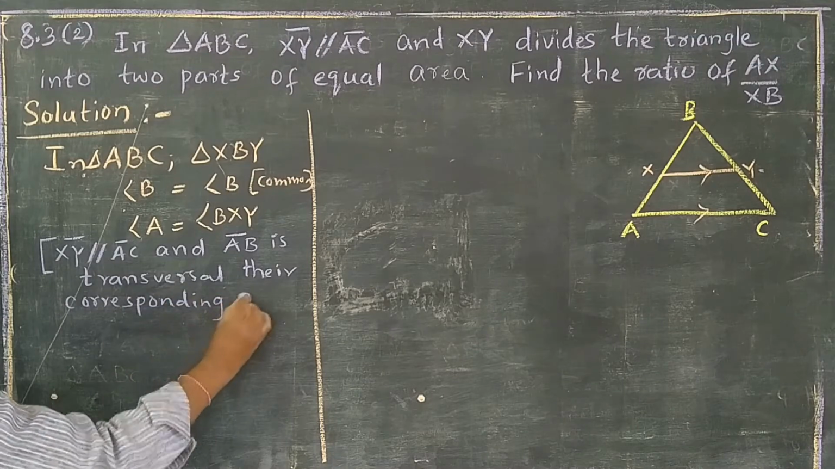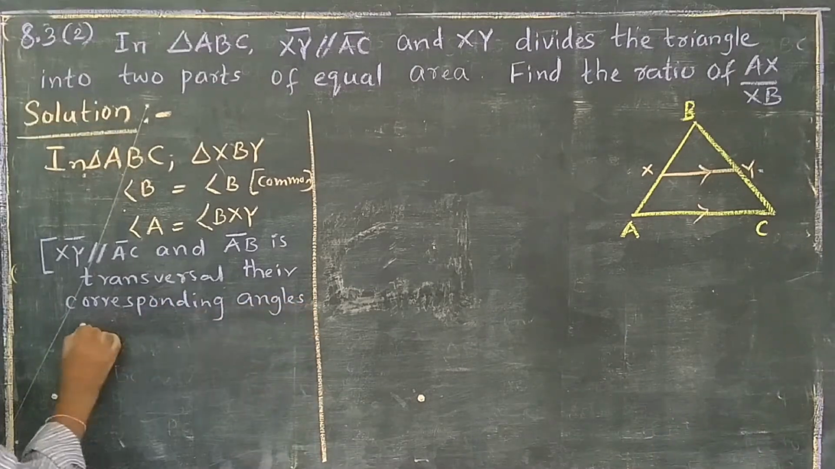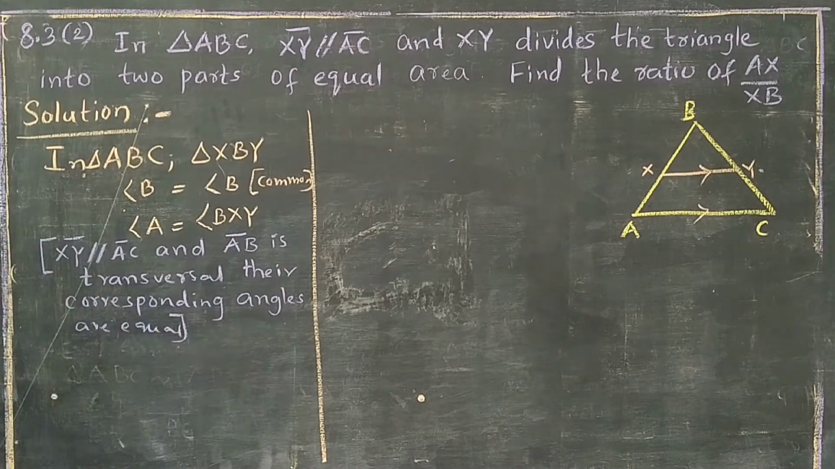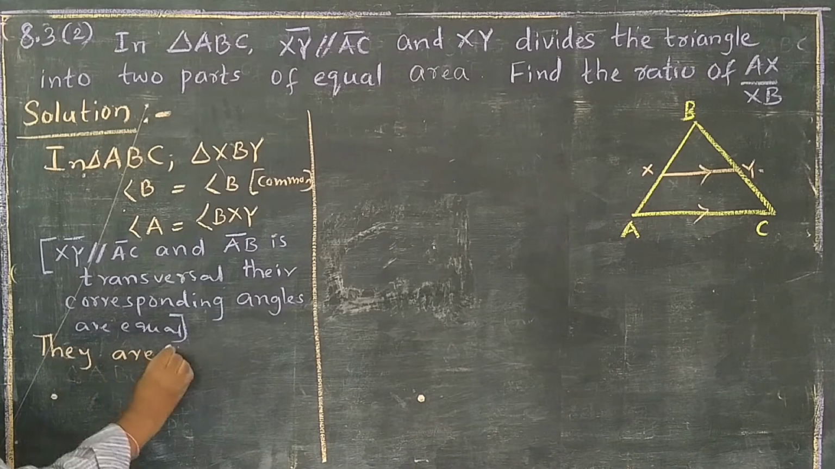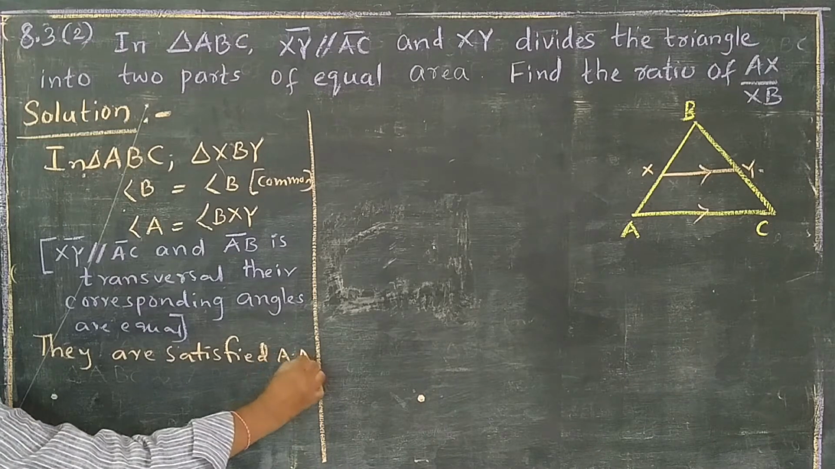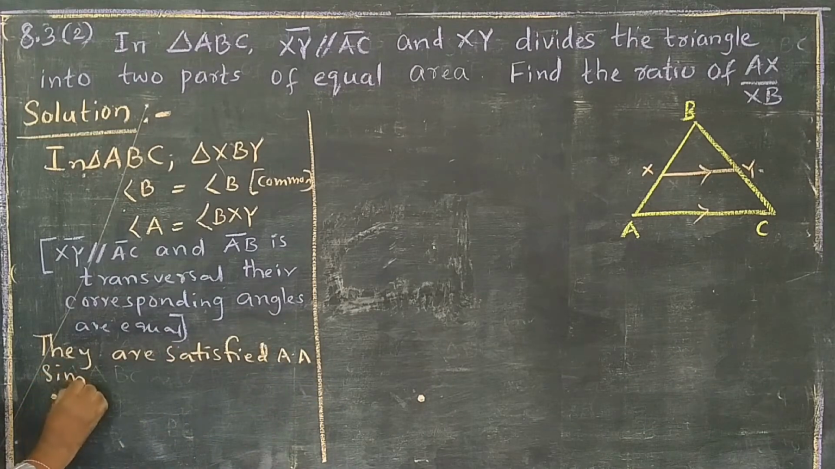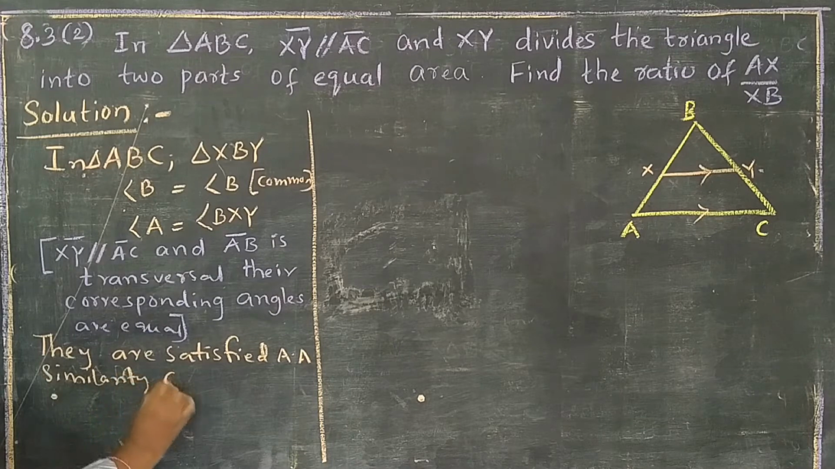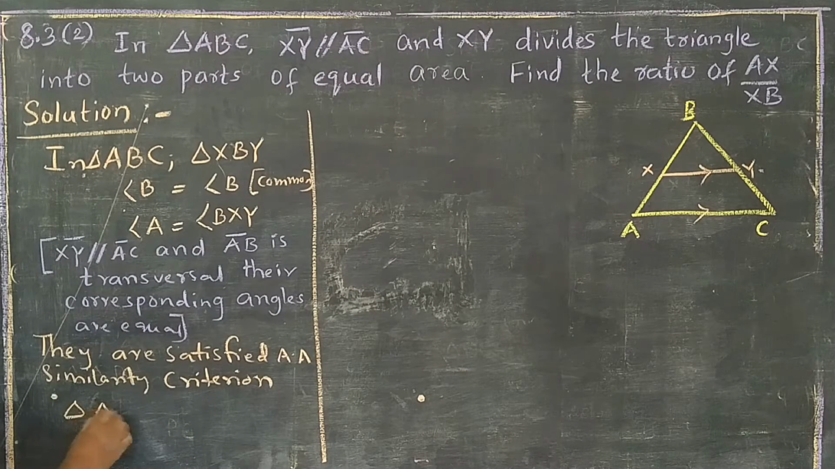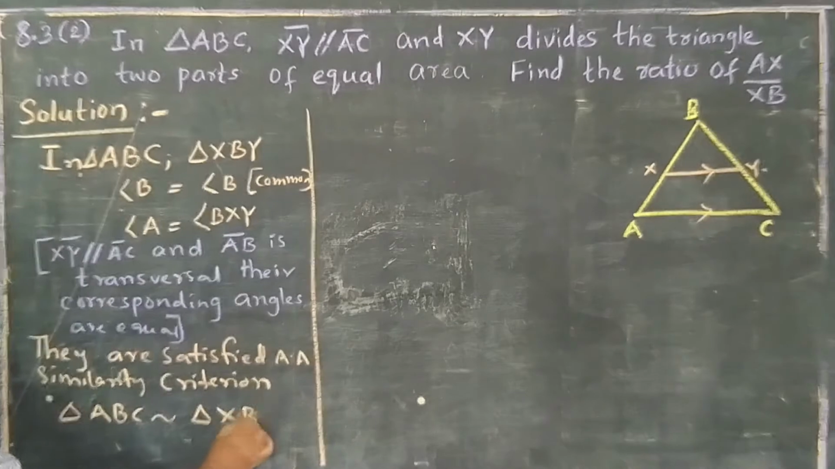Am I clear? Angles are equal. Good. So when corresponding angles are equal, they satisfy the AA similarity criterion. So triangle ABC is similar to triangle XBY.